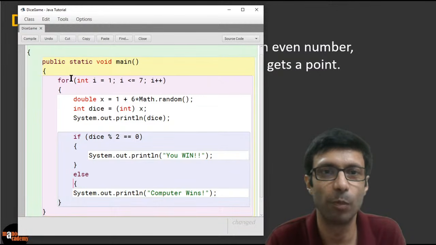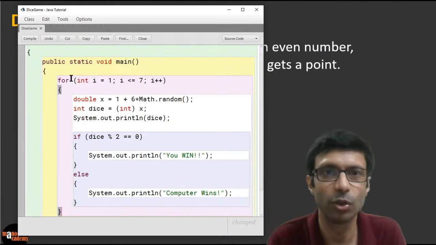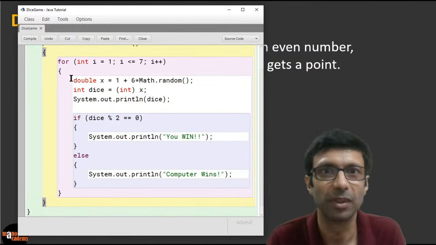And let's close the loop body. Always remember that when we open a curly brace, we must close it. So there you can see I'm going to close the loop here. Okay, so that's our for loop. All of you see that?